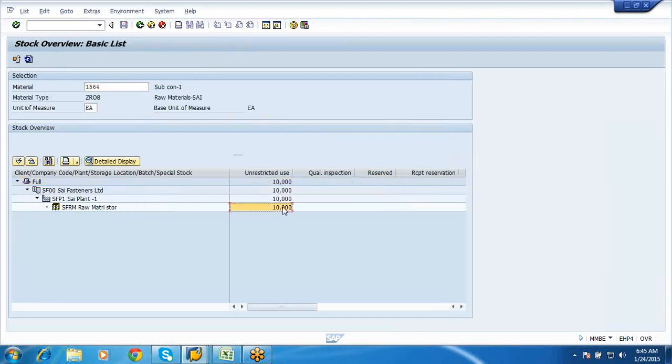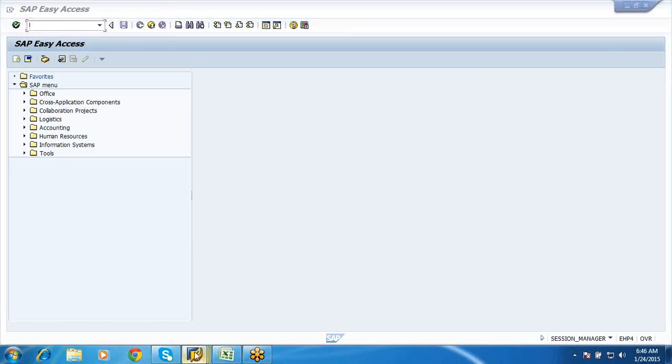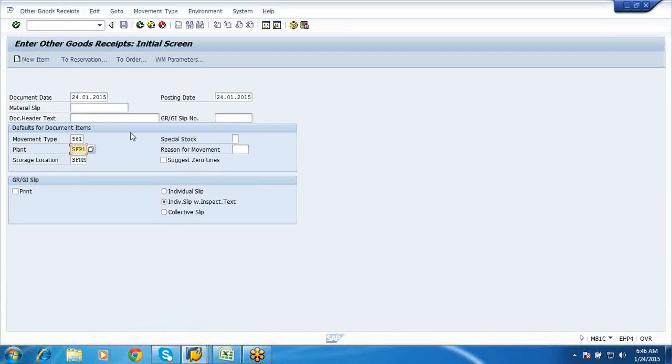See here, 10 numbers have been uploaded for one subassembly. Similarly, for your 1565 also we would be having the same scenario. Enter. See, 10 numbers. So now what we will do is we will issue this material. We need to issue this material by using transaction code MB1C, with the movement type 541, which I showed you previously.